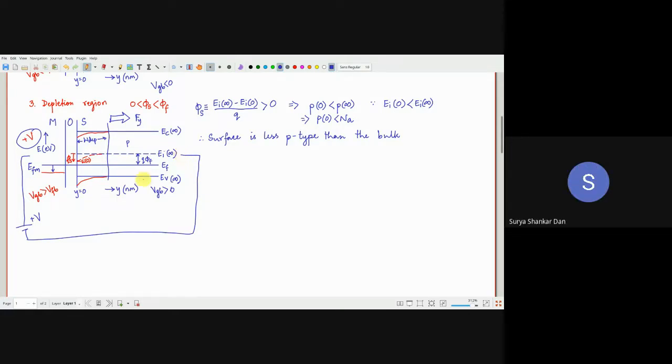As one of you had just rightly said, you have connected it to the ground. The plus V volt which you have applied is also connected to the ground only. So that means the negative part of the battery is essentially maintaining the same concentration of the holes on the other side. Because there is also an assumption over here that this is an ideal voltage source.